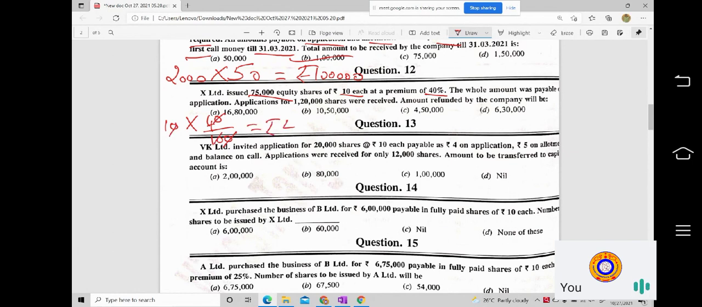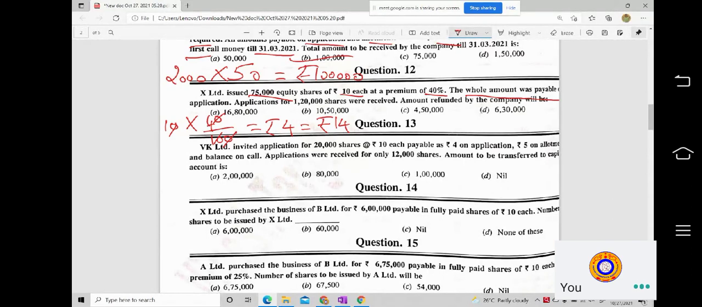So 4 rupees will be your premium amount. So the total issue price will be rupees 14: 10 rupees face value plus 4 rupees premium. The whole amount was payable on application. So what type of payment is this? Lump sum or installment? Lump sum. Very good. Excellent.